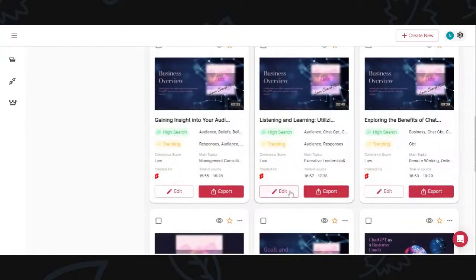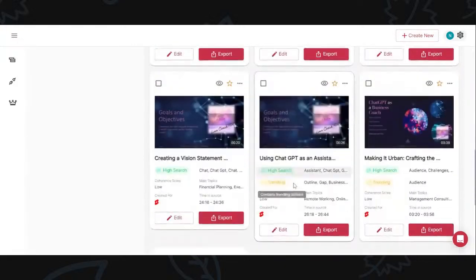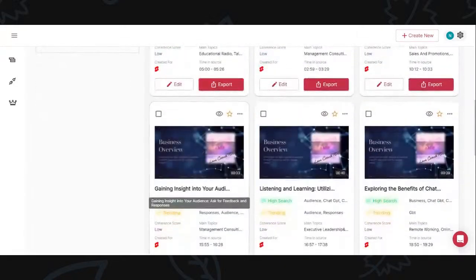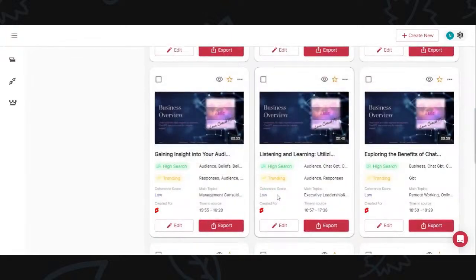So I think this is pretty dope. And then again, it tells me what's actually trending. So I can determine, okay, what do I want to use for a short? I don't want to use all my shorts, but I do want to use what's trending.